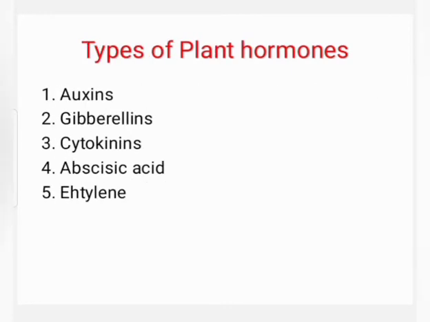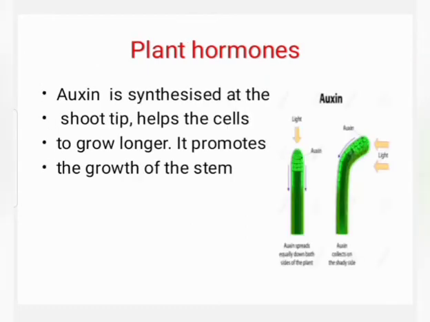Types of plant hormones. First, auxins. Second, gibberellins. Third, cytokinins. Fourth, abscisic acid. Fifth, ethylene. Auxin. It is synthesized at the shoot tip. What is its function? It helps the cells to grow longer. It promotes the growth of the stem.